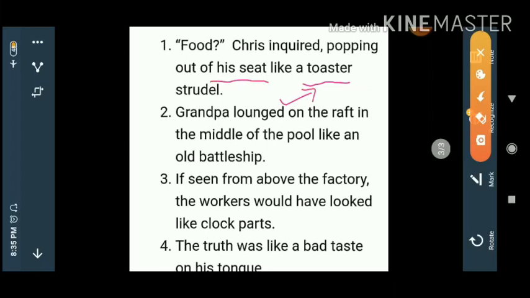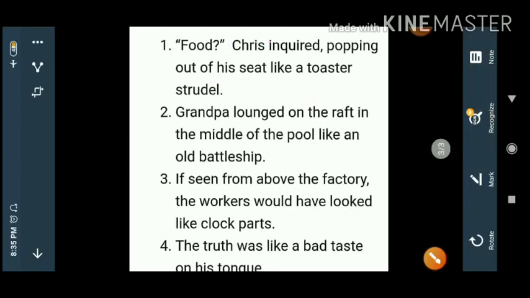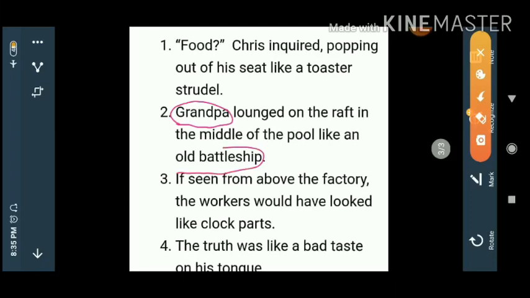This is the comparative aspect. Chris is the original aspect. Next to that one, Grandpa lounged on the raft in the middle of the pool like an old battleship. Grandpa is equal to an old battleship. Got the idea?